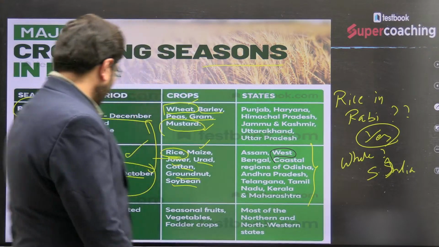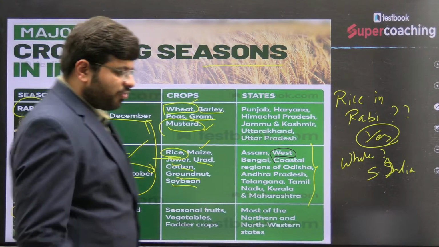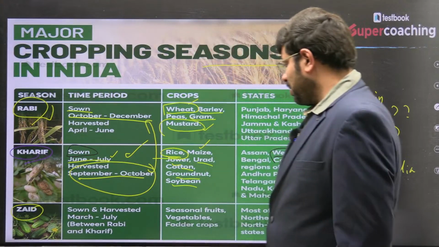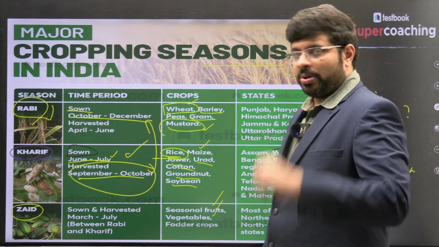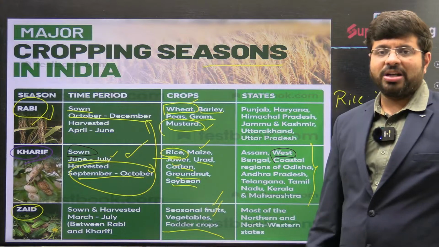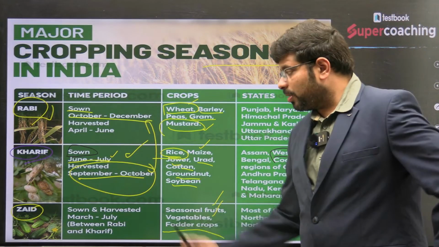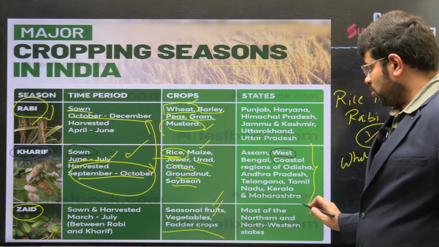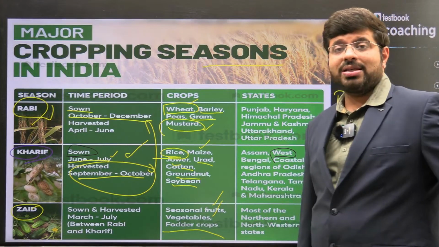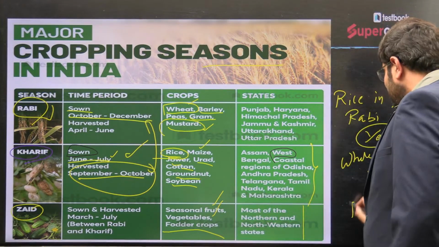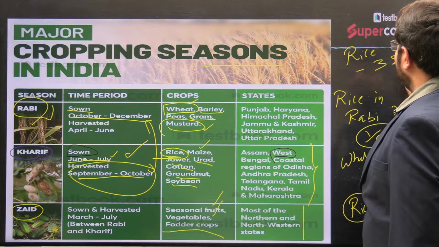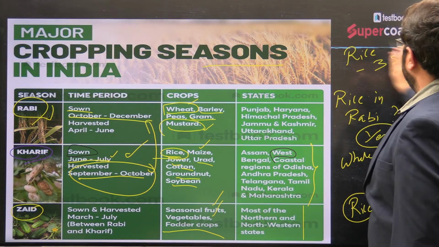Then you have the Zaid season, which is the season of extreme heat. Fruits and vegetables are grown. Mostly it is about seasonal fruits and vegetables, and also some fodder crops meant for animals. These are grown during the Zaid season, mostly in the north and northwestern regions. And in the southern states where irrigation is available, rice is still grown. That's why we call rice what? It is a 3-season crop, right?